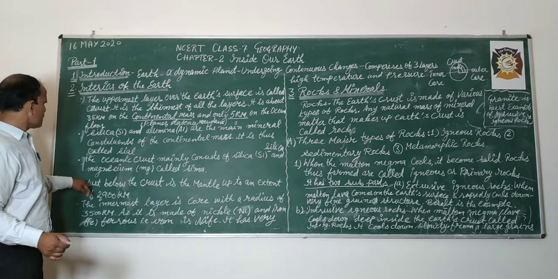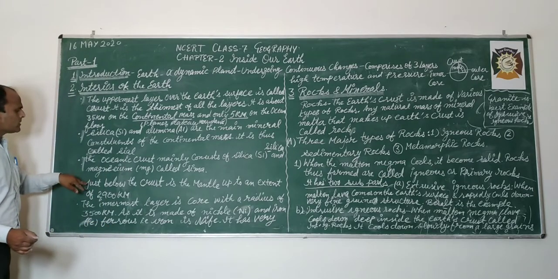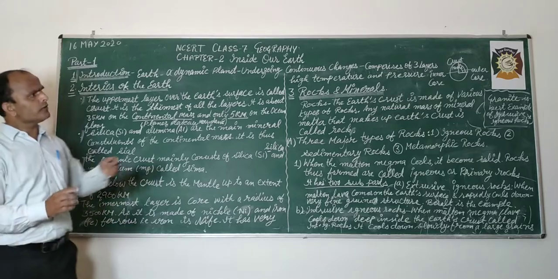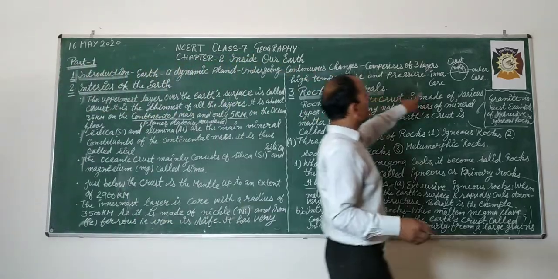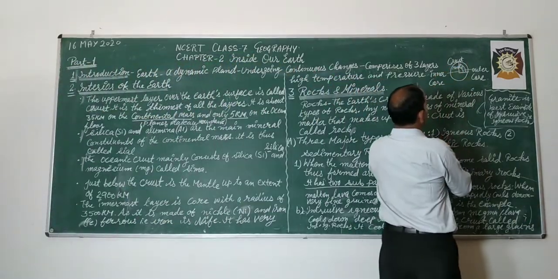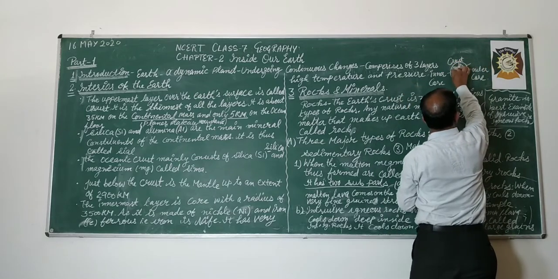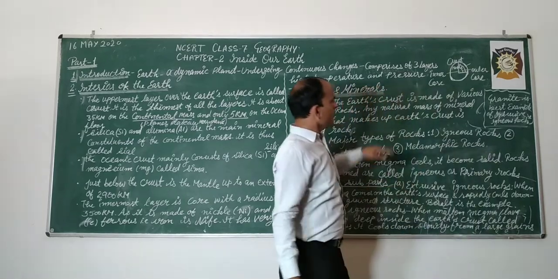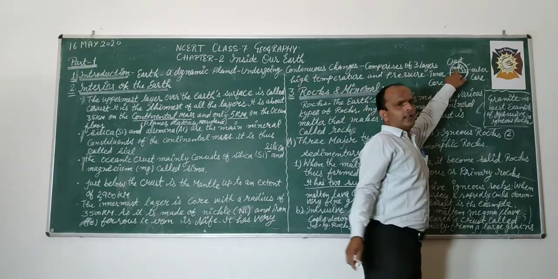Next, we are on the fourth point, in this paragraph: 1, 2, 3, 4. Just now we talked about the layer called crust. It is the outer part. Next to the crust is the mantle.